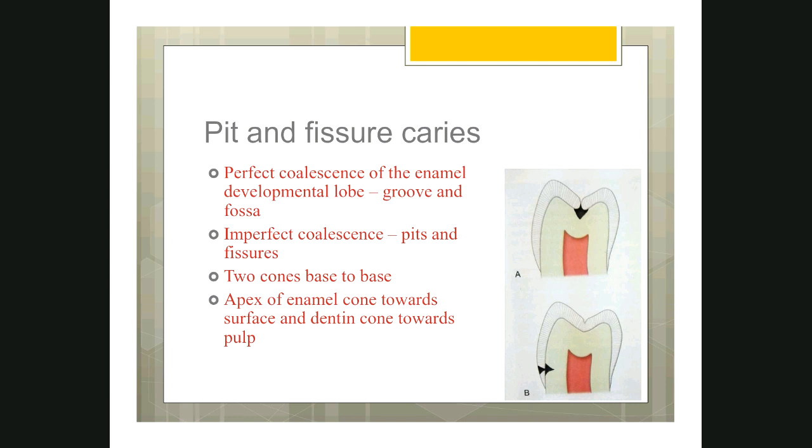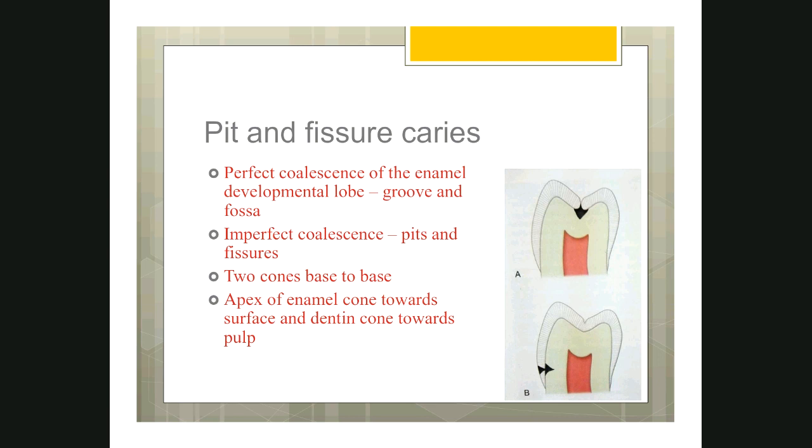So let's see each variety. The first one is pit and fissure caries. Usually in the tooth structure, at the time of development, if you consider the crown of a tooth, the tooth develops in different lobes.